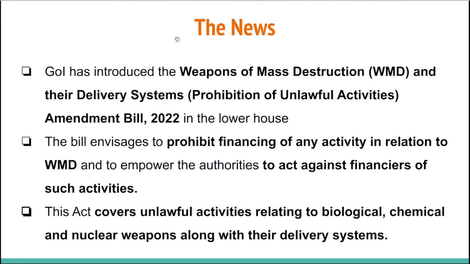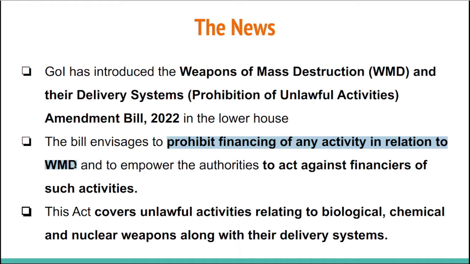Let's talk about the news itself. The government of India, that is GOI, has introduced the Weapons of Mass Destruction, that is WMD, and Their Delivery Systems (Prohibition of Unlawful Activities) Amendment Bill 2020 in the lower house, that is the Lok Sabha. The main purpose behind this bill is to prohibit financing of any activity in relation to weapons of mass destruction.